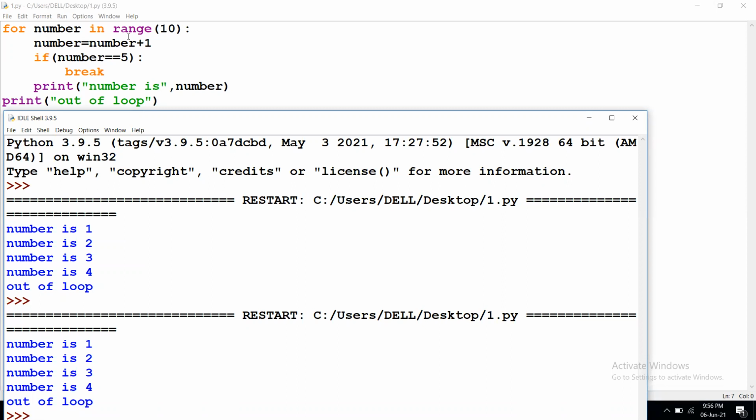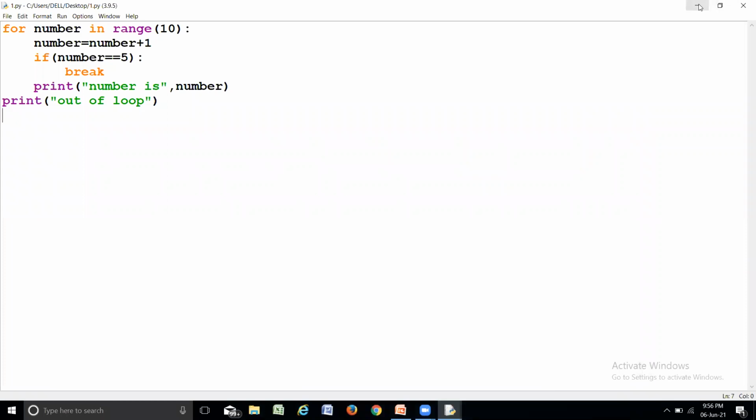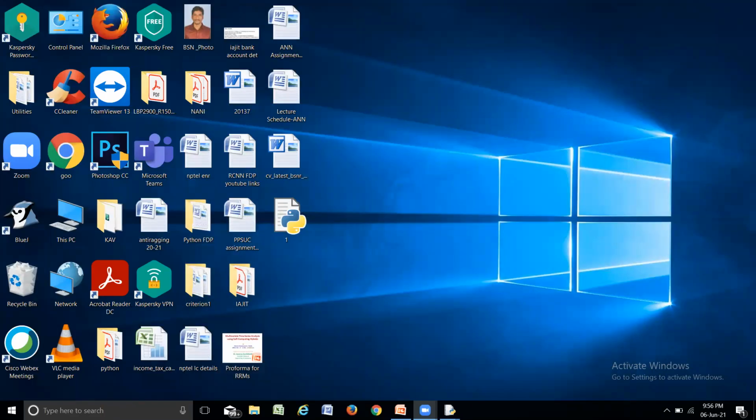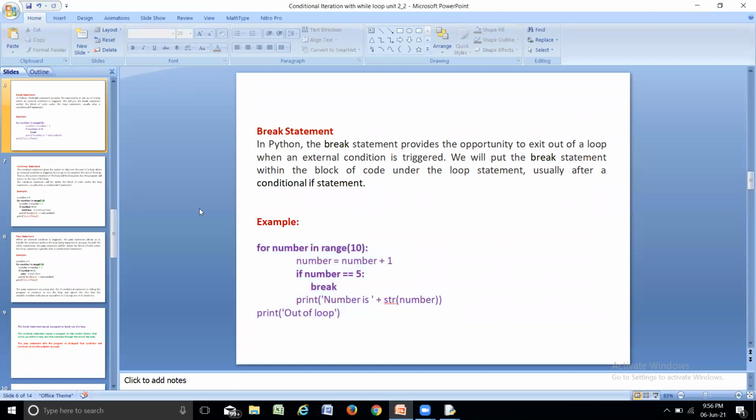Then when it goes back, number is 4, number is equal to 4 plus 1, so number is equal to 5, and the condition is true. Therefore, it immediately executes the break statement and comes out of the for loop. Outside the for loop you have only one statement, print out of loop. Therefore, it prints out of loop after printing 4. So this is how it executes. You need to understand that the break statement transfers the control out of the loop when it gets executed.